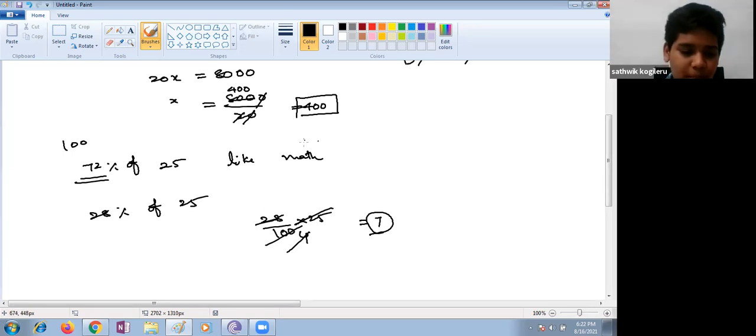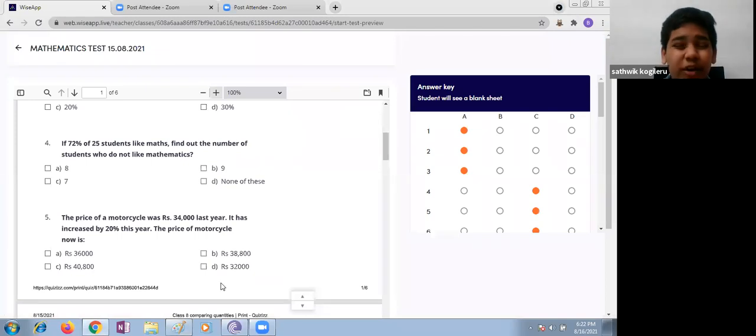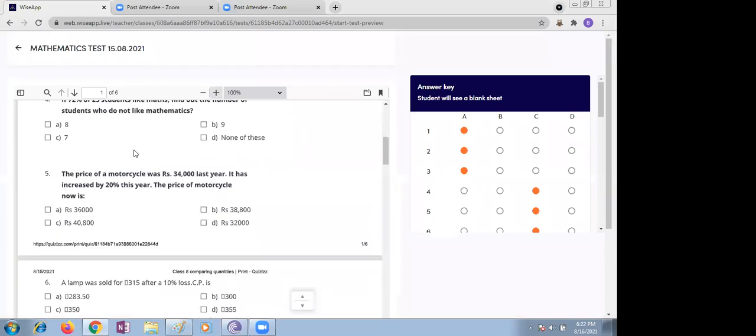Ma'am, only 15 members are there, not 7 members. Not 25. You always love maths, children.